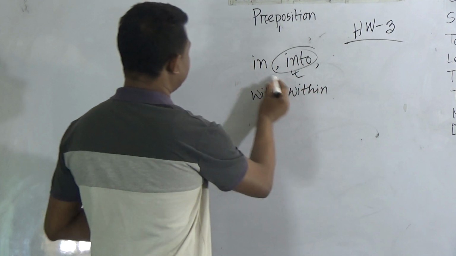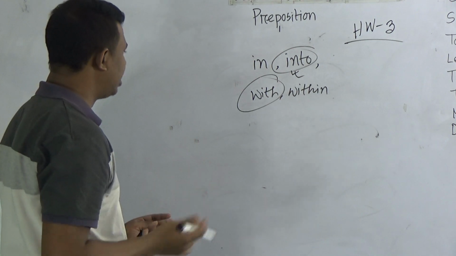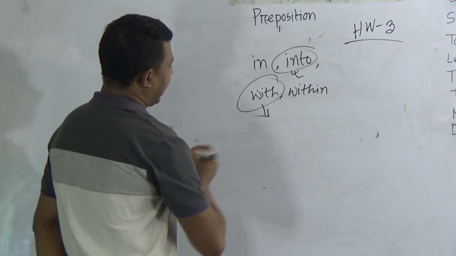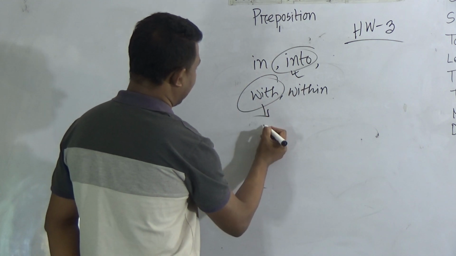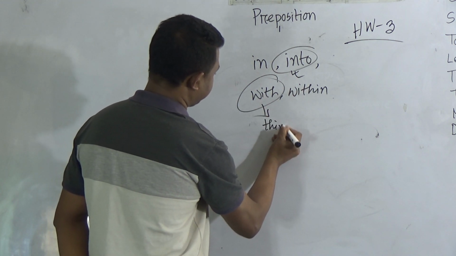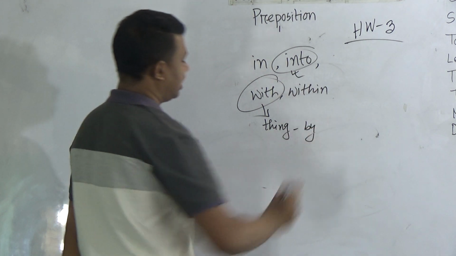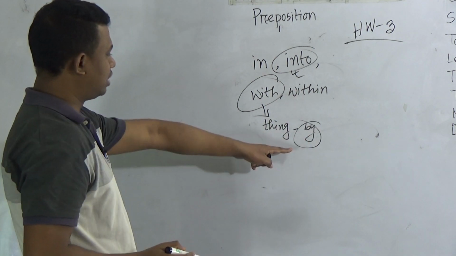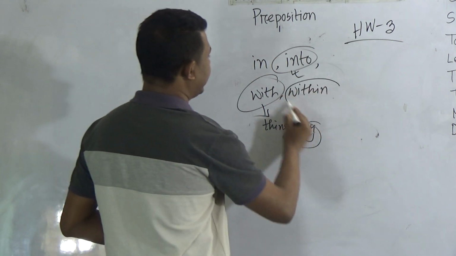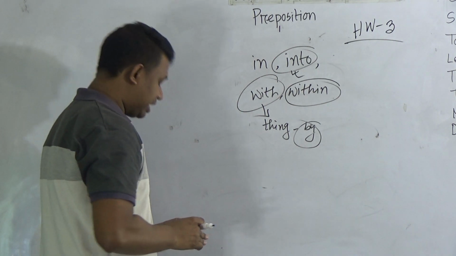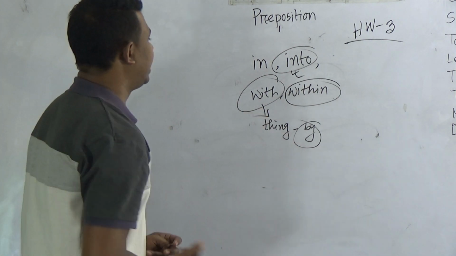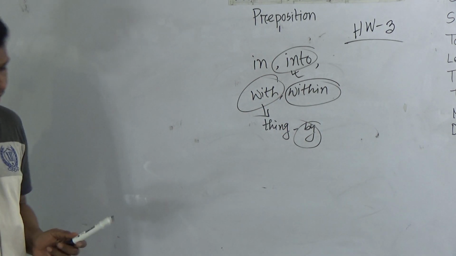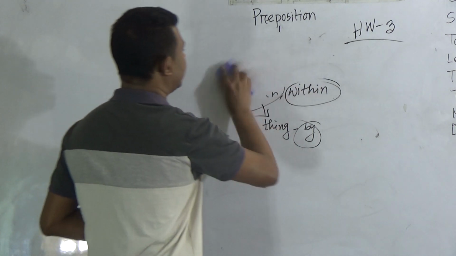With means with someone. I am going to market with my father. And for the case of a person we use with, but for the case of a thing we use by. I killed the snake by the stick. So in that case we use by. But within is used when it's before the ending time. In that case we use within. Okay? That's friends. Now we will learn about